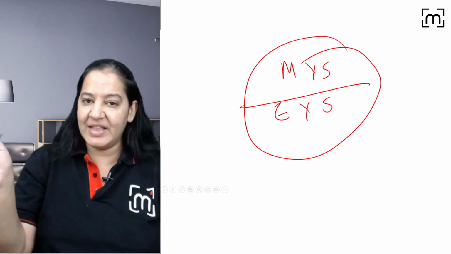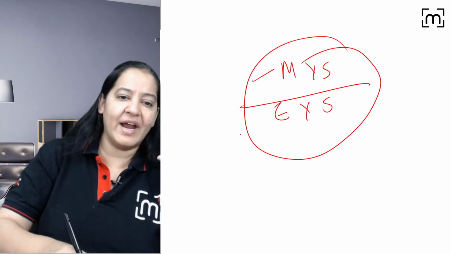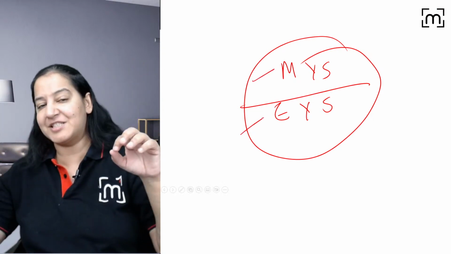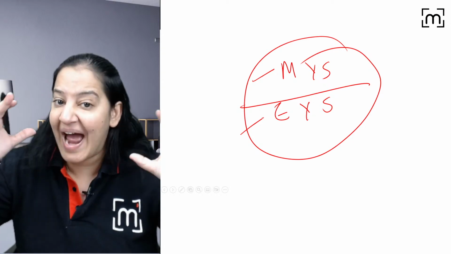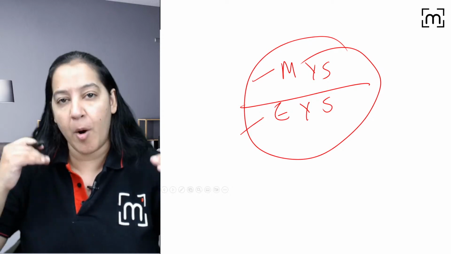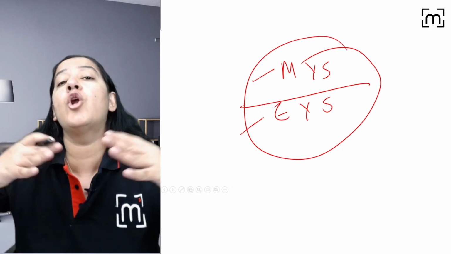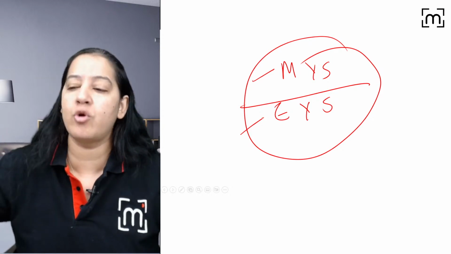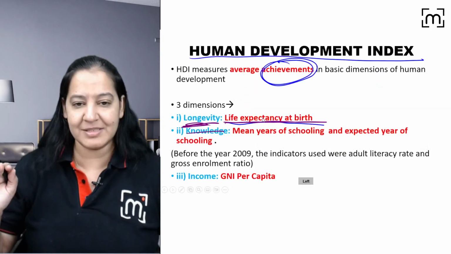So by comparing these two, what is the mean year of schooling and expected in India and what is the mean and expected in US? By looking at those numbers, we can say which population is more knowledgeable. The population which is going to school for longer years, that population is more knowledgeable. That can be the summary. Give me a thumbs up.